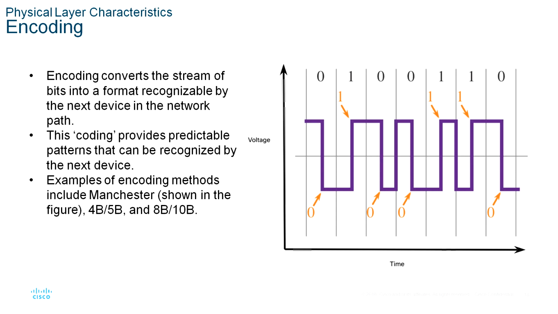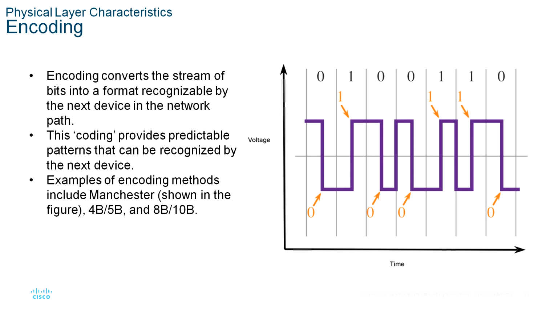Faster data rates require more complex encoding. Manchester encoding is used in older Ethernet standards such as 10BASE-T Ethernet. 100BASE-TX uses 4B/5B encoding, and 1000BASE-T uses 8B/10B encoding.